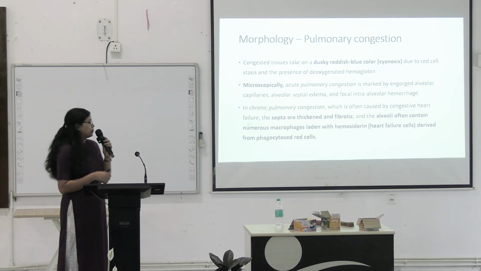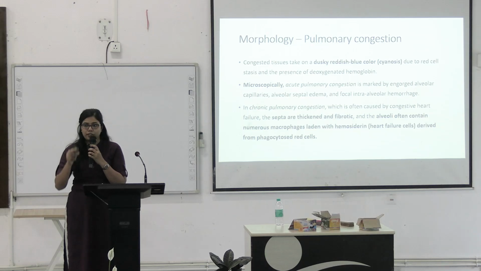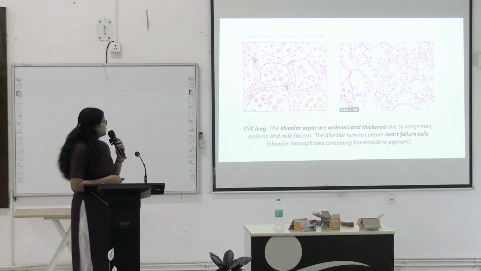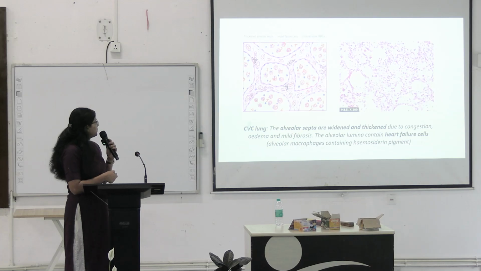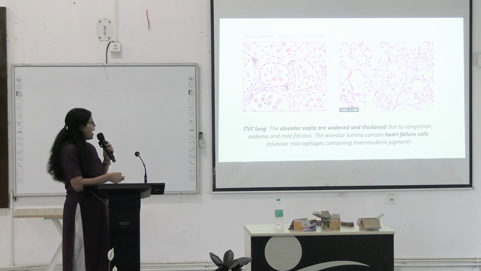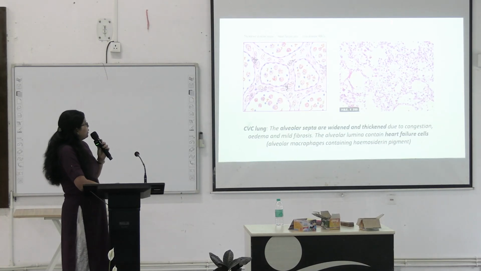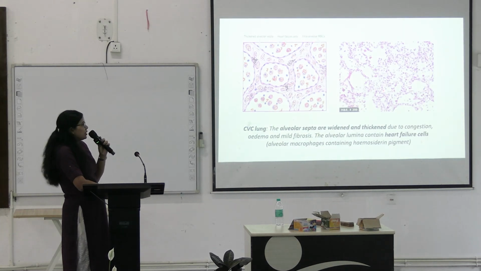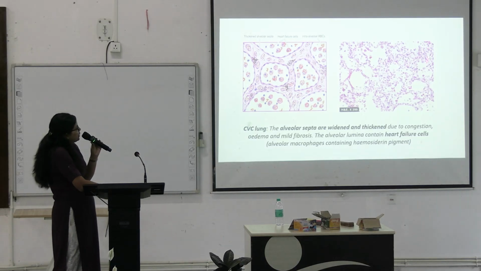Okay, so they are basically phagocytes which have phagocytosed some RBCs. So this is the picture. Here we can see this is the diagram, and this is the actual microscopic picture. This is the diagrammatic representation. So here these are the alveolar septa. Inside the alveolar septa, if you look closely, you will be able to see these red dots.